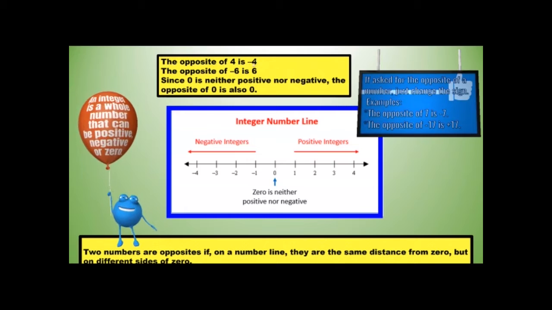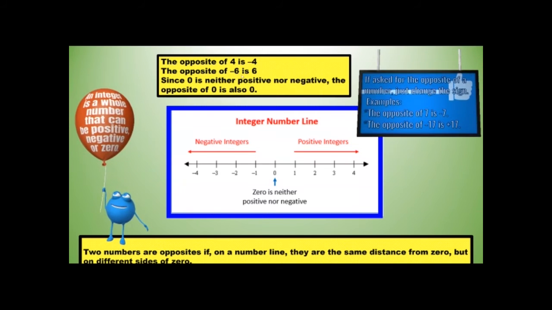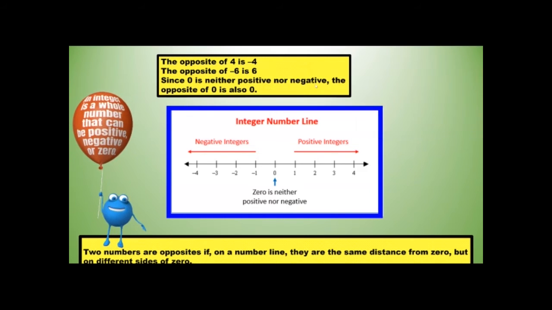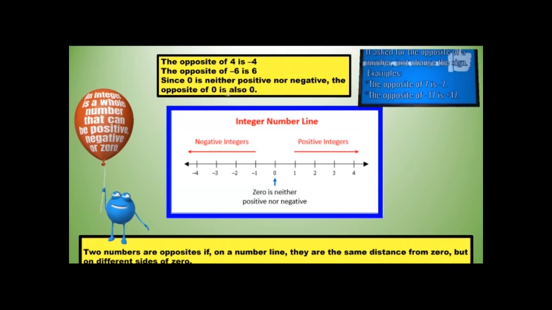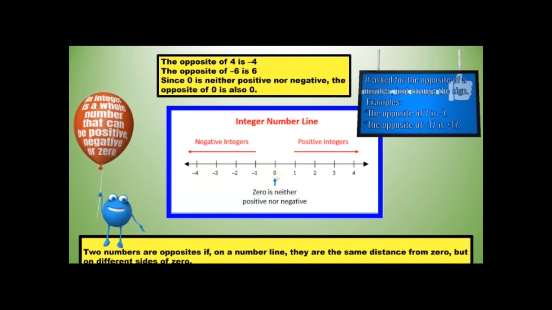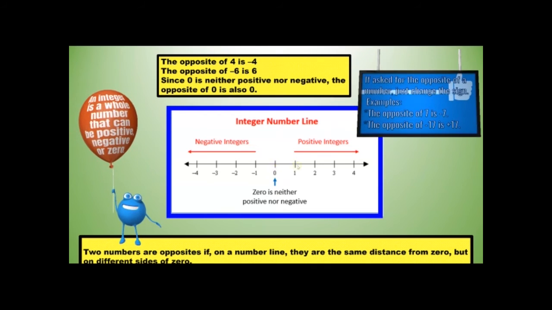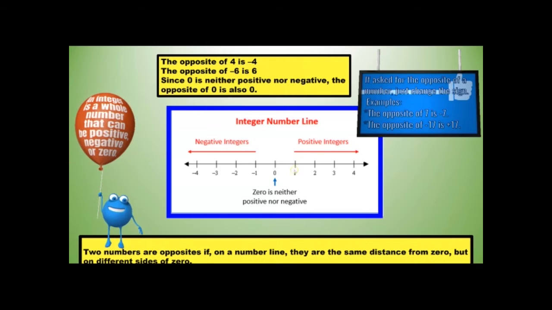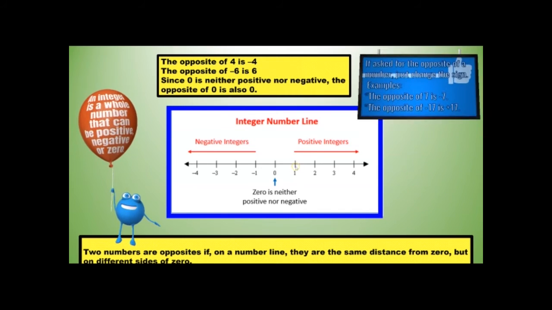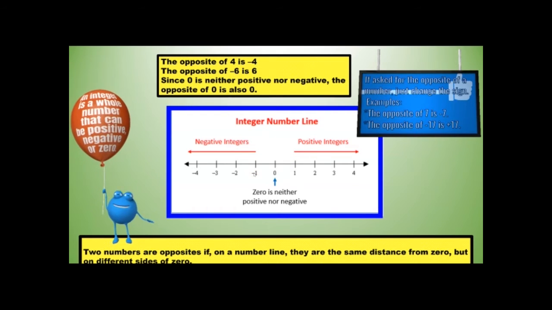The opposite of 4 is negative 4. The opposite of negative 6 is 6. Since 0 is neither positive nor negative, the opposite of 0 is also 0. So if we look at that number line, we can see that 1, the positive 1, comes here on the number line. So its opposite would be negative 1.